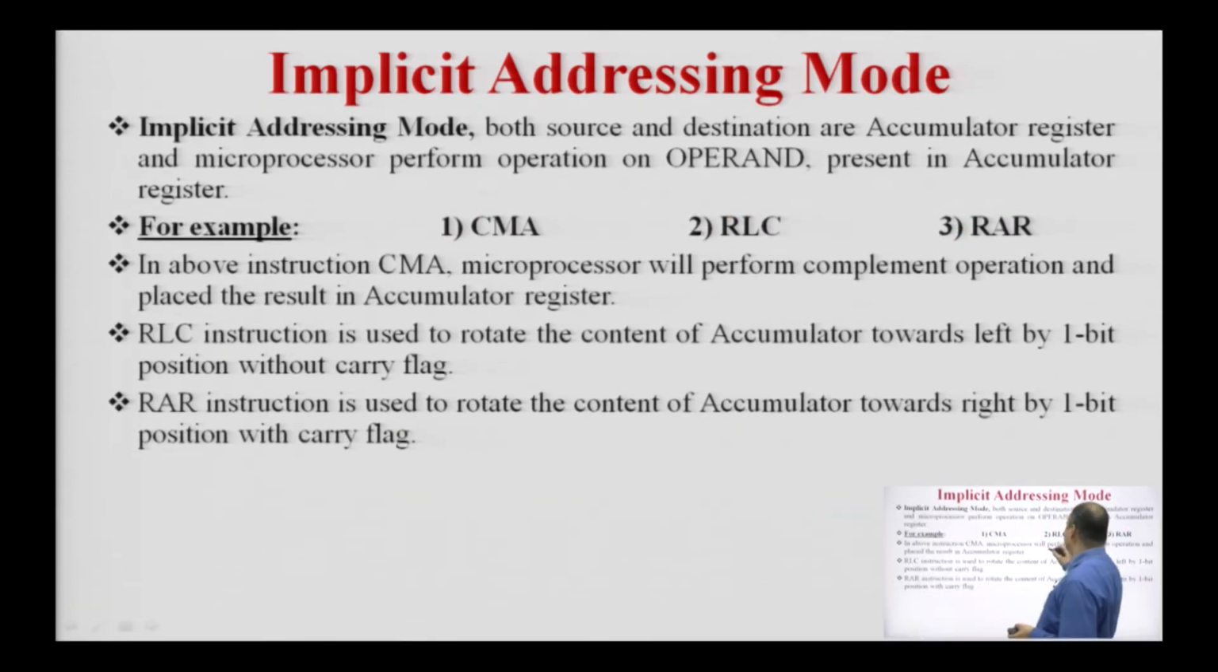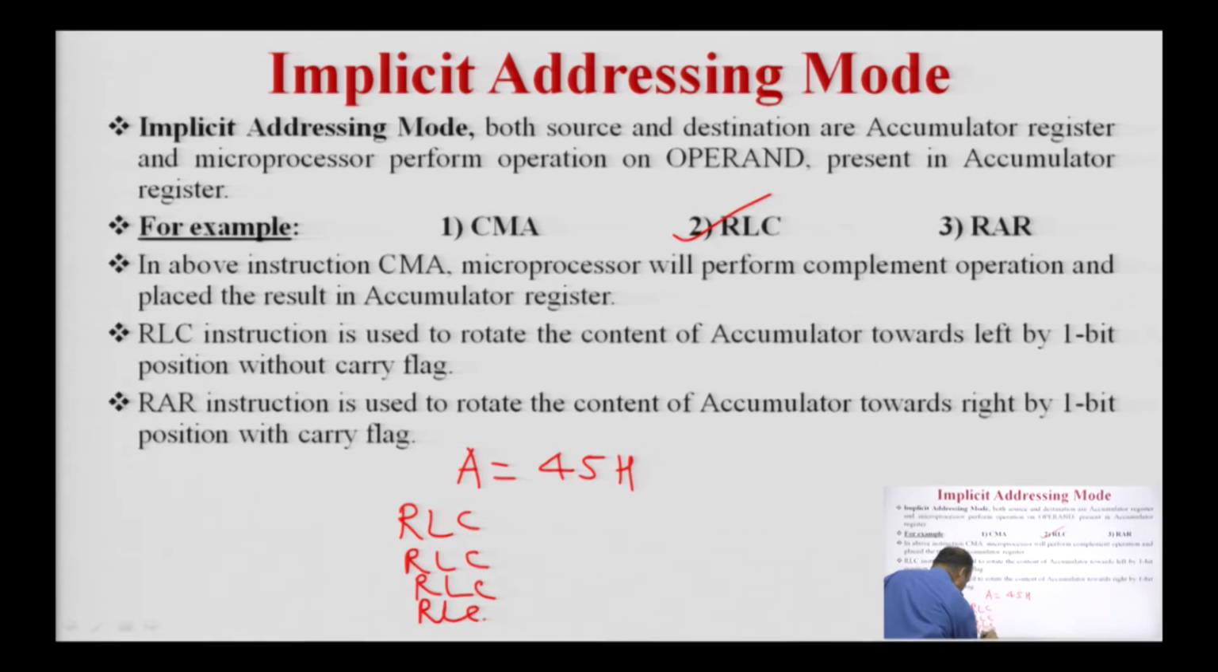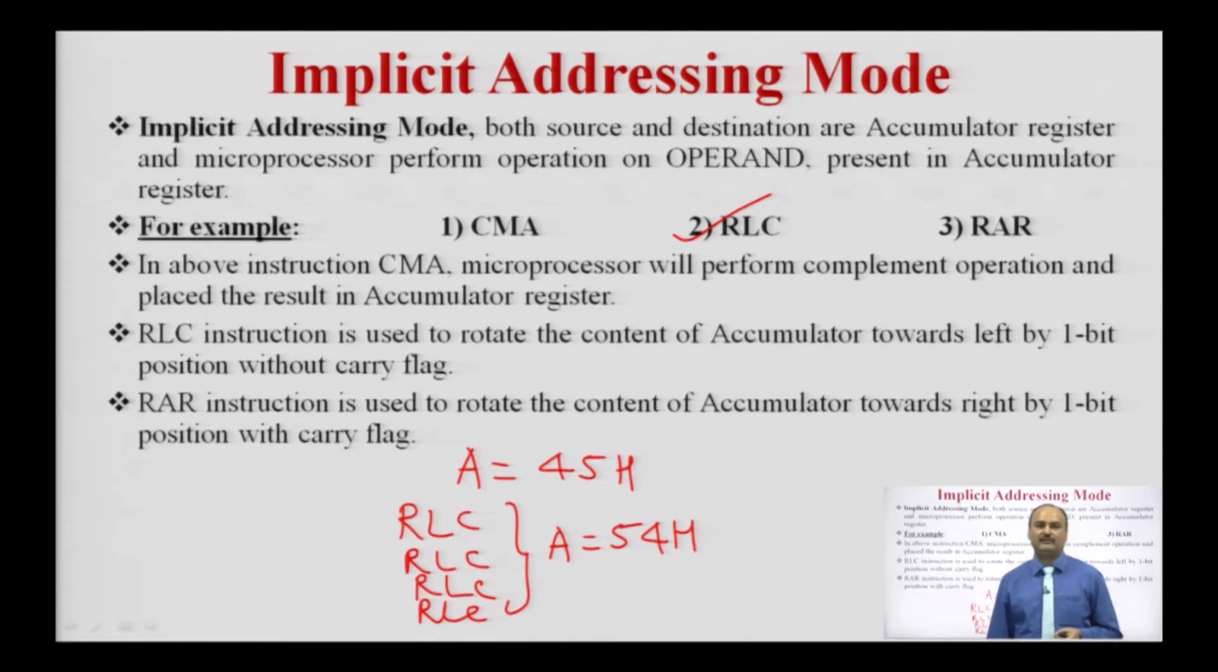Similarly, for the RLC instruction, when the microprocessor executes this instruction, it will rotate the content of the accumulator towards the left without the carry flag. Suppose before the execution of the instruction the content of accumulator A is 45H, and we execute the instruction RLC 4 times, then the content of accumulator A becomes 54H. During the execution of each RLC instruction, it will rotate the content of the accumulator towards the left by 1 bit position.